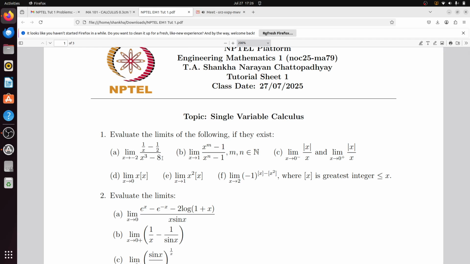Limit x tends to 1, (x to the power m minus 1) by (x to the power n minus 1). Try to solve this problem. And if you have solved it, please open your mic and tell me, because I will not be able to see all the time, I need to go back and see. I have just opened the text on the front page, so please open your mic and tell me whenever you have solved a problem. Okay.